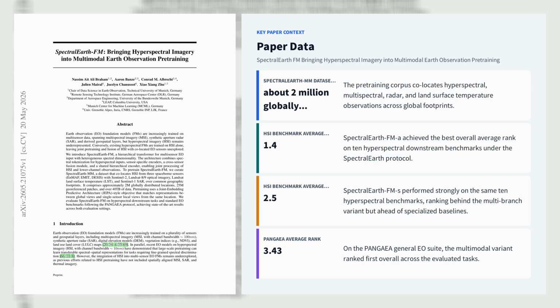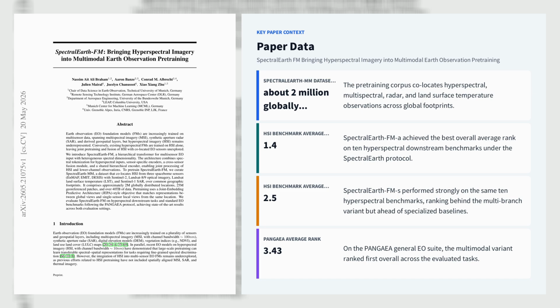The model is pre-trained on SpectralEarth-MM, a new corpus of about 2 million globally distributed locations, 25 million georeferenced patches, and more than 40 terabytes of data built from EnMAP, EMIT, and DESIS hyperspectral missions aligned with Sentinel-2, Landsat 8/9 OLI, Landsat LST, and Sentinel-1. Pre-training uses a JEPA-style latent prediction objective, with an EMA teacher producing stop-gradient targets from 2 global multimodal views and a student matching those targets from global and sensor-dropped local crops. A SIGReg penalty prevents representation collapse.